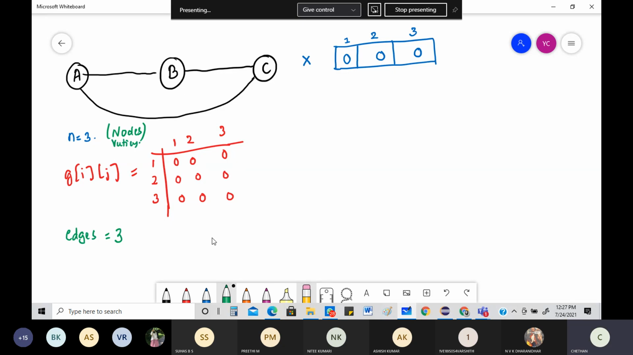Then they're saying enter the edges, so I need to enter the edges. What are the edges I give? A, B. Next, B, C. Next, A, C. Some people may be thinking, why AC, why not CA? Both are the same. However you give from A to C, the same way you have to give the next thing. So it remains the same. You don't have to worry. These are my edges.